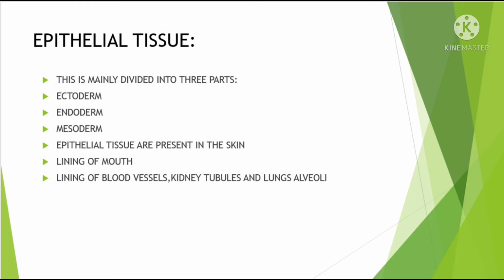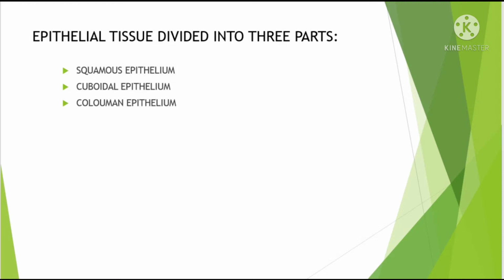This is mainly divided into 3 parts: ectoderm, endoderm, mesoderm. Epithelial tissue is present in the skin, lining of the mouth, lining of blood vessels, kidney tubules and lung alveoli. The structure of epithelium tissue is divided into 3 types: squamous epithelium tissue, cuboidal epithelium tissue, and columnar epithelium tissue.